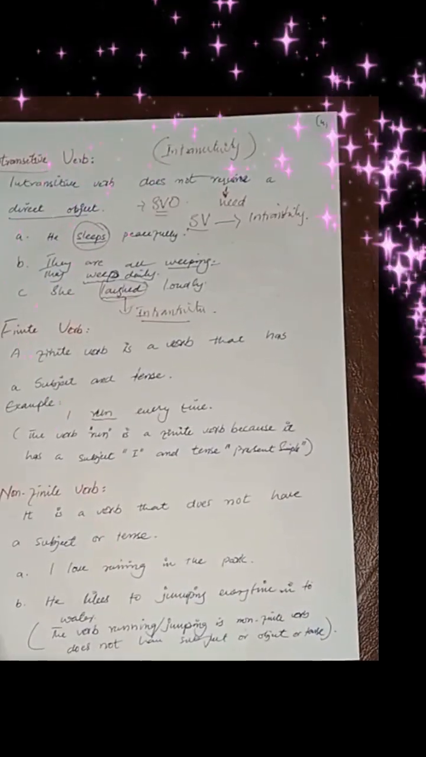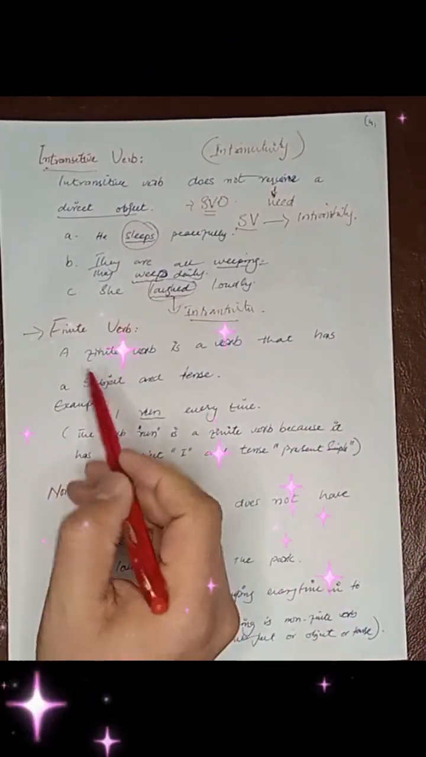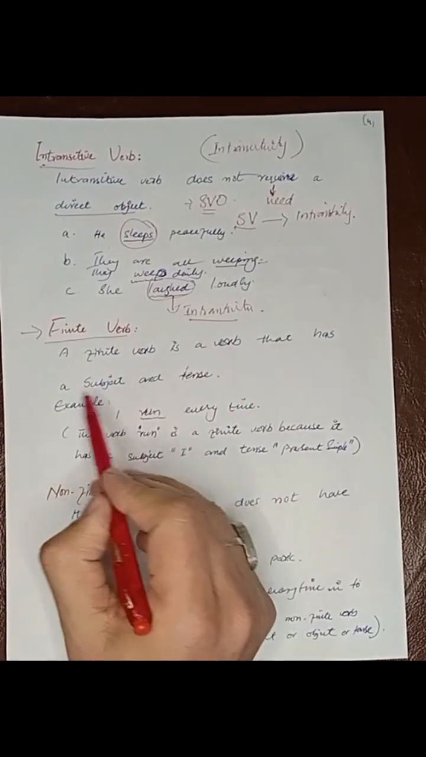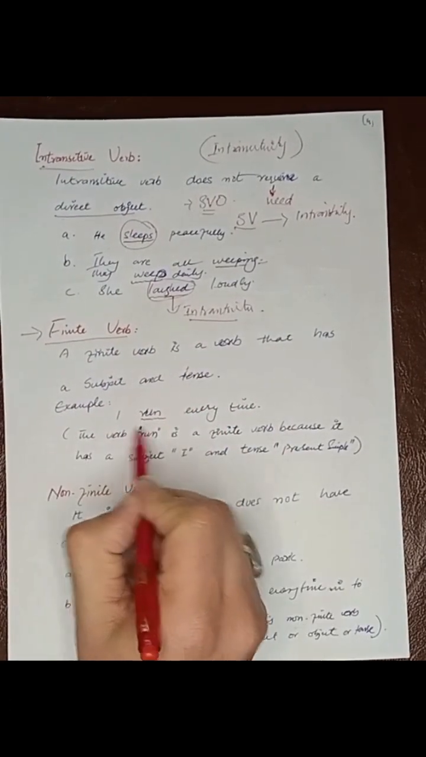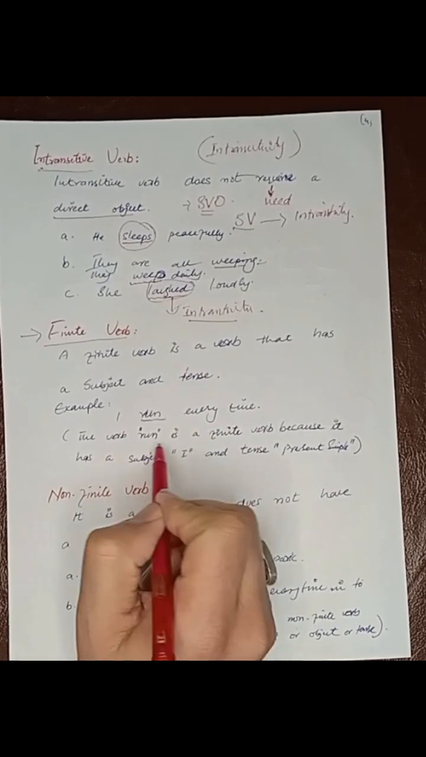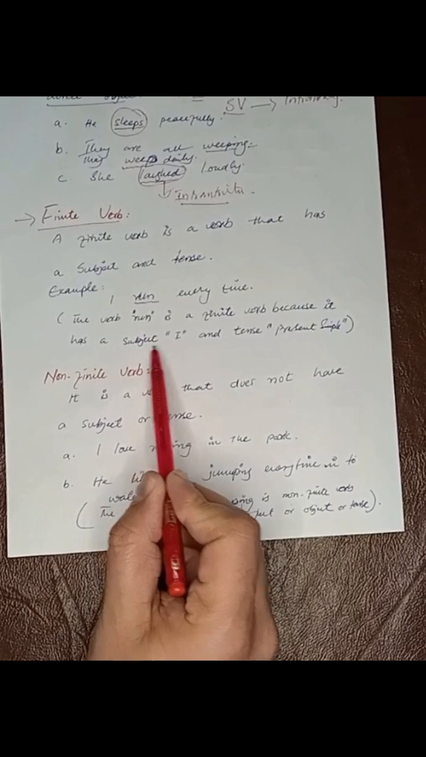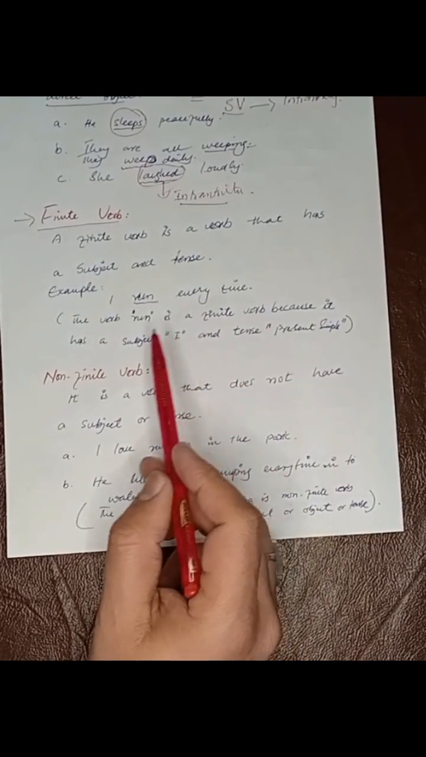So we are going to talk about the finite verb. Now the finite verb is a verb that has a subject and a tense. For example, I run every time. So the verb run is a finite verb because it has a subject, I, and a tense, present simple.